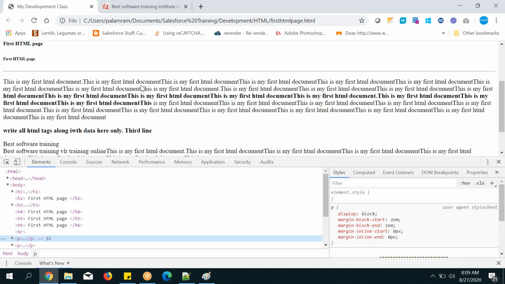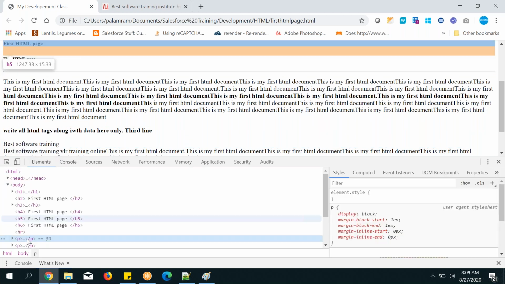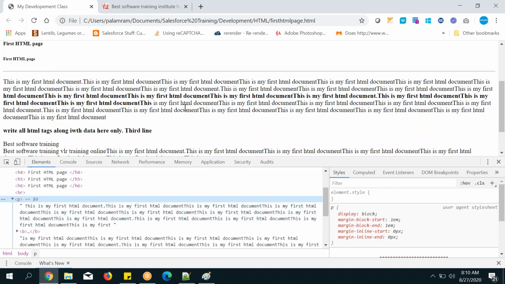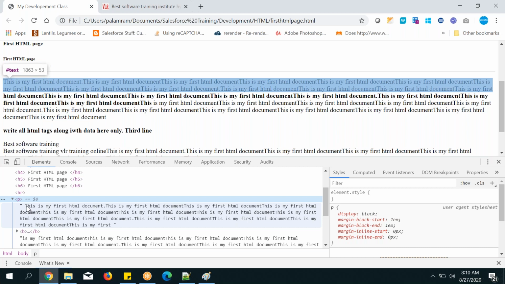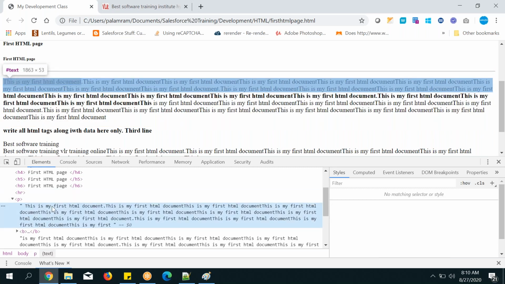Where you want to change in the paragraph, go to the paragraph exactly in the elements. Go to the exact paragraph, expand this one, and in which paragraph you want to make it. From this to document, this is what I want to make italic and bold. Here you can debug it. This is like debugging only. Here only you can change it and test it, and once it is working, then go and change the original code and again see the output.